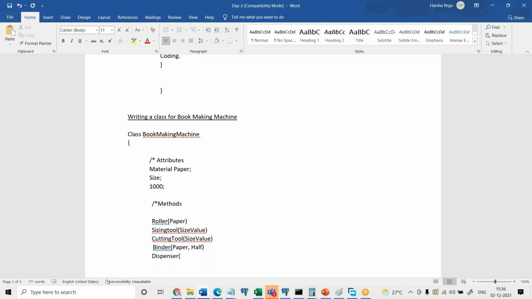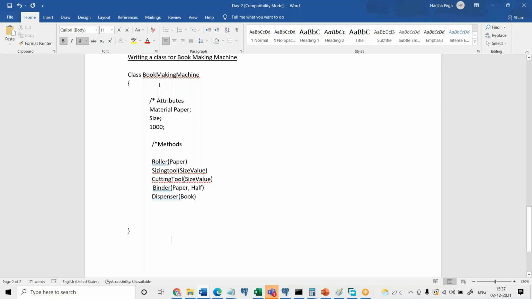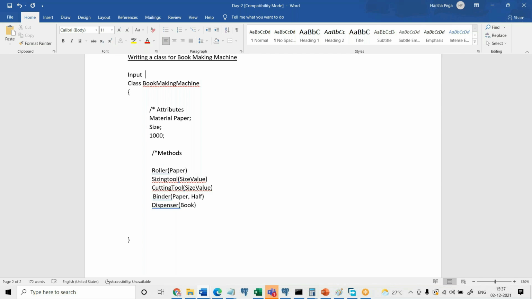So dispenser is going to take a book format, right? The output from the binder is book, and dispenser is going to take a book and generate a book. So the final output of this one is, so the input you supply for it is paper and size value and number of books. And the final output of this particular program is what? Output is 1000 books are going to get generated out of this.